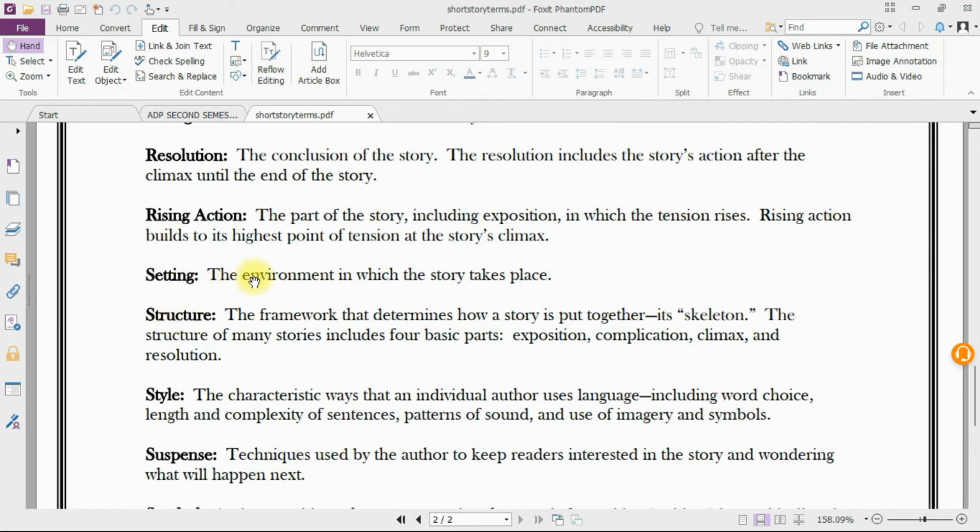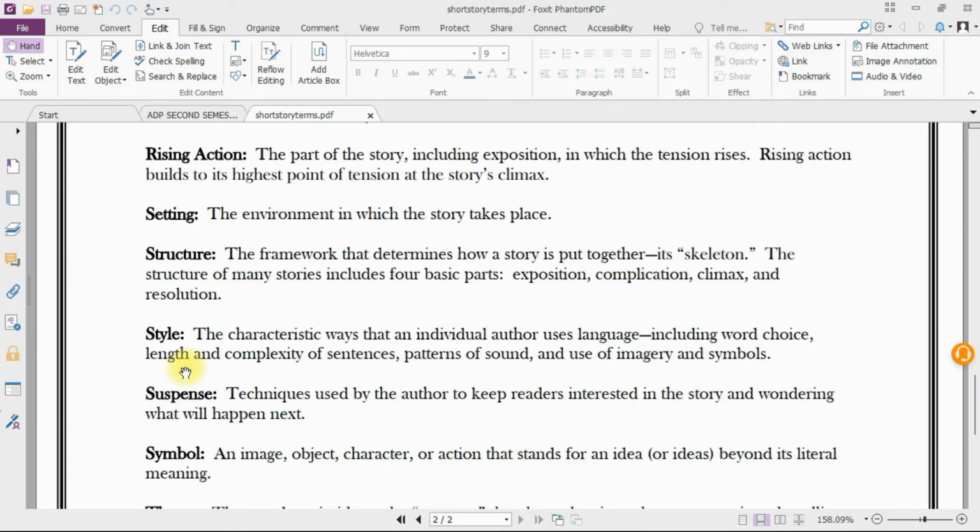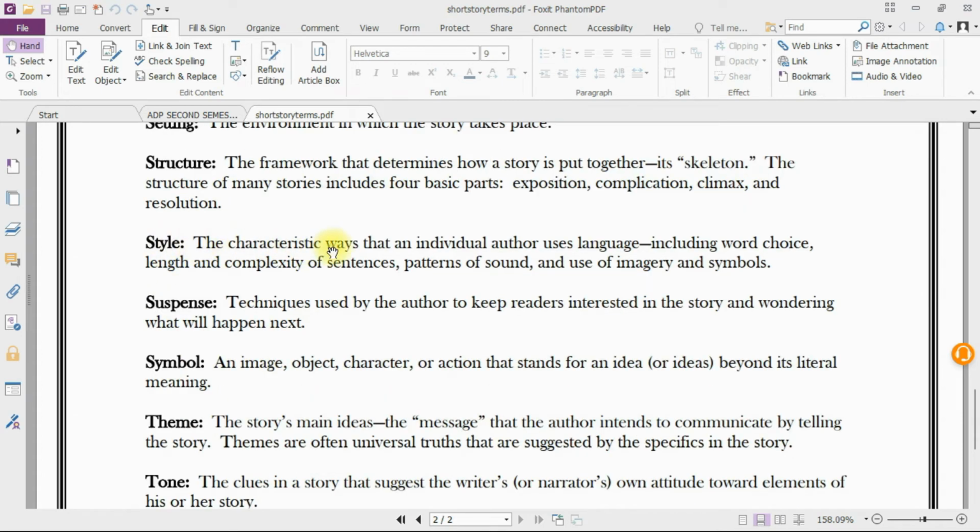Setting: the environment in which the story takes place. Structure: the framework that determines how a story is put together, its skeleton. The structure of many stories includes 4 basic parts: exposition, complication, climax, and resolution. Style: the characteristic ways that an individual author uses language, including word choice, length and complexity of sentences, patterns of sound, and use of imagery and symbols.